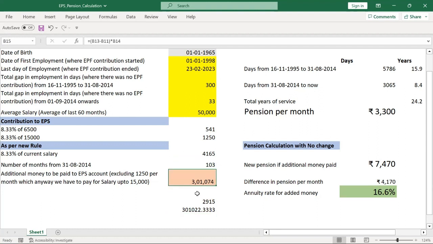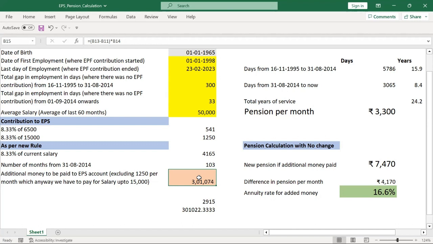This is because there is a difference, it is 133, right? It's not exactly 133. It has some decimals, so don't worry about the decimals. So this is 3,01,074 rupees. I'm supposed to add it back to the EPS account if I'm going with this new rule. If I go and do it, how I'm supposed to do this is not very clear at this stage. Will it be deducted from my PF contribution after getting permission from my employer, or will my employer or EPFO ask me to contribute this from an additional source? That point is not clear yet.